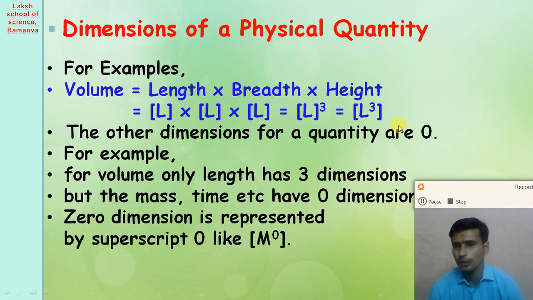But the zero power we do not usually write. So in a volume, the dimension of mass, dimension of time, dimension of electric current, dimension of thermodynamic temperature, all have dimension 0. But in a volume, only the length has dimension 3, right?